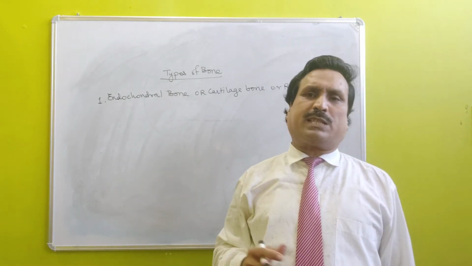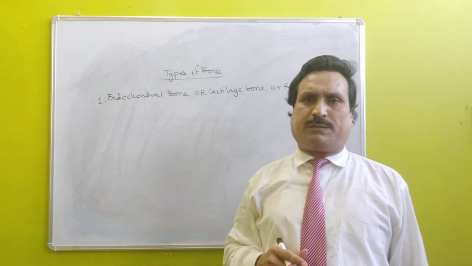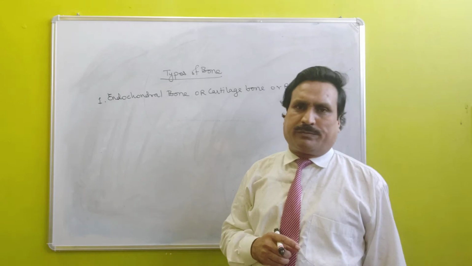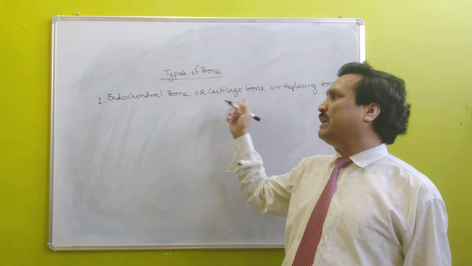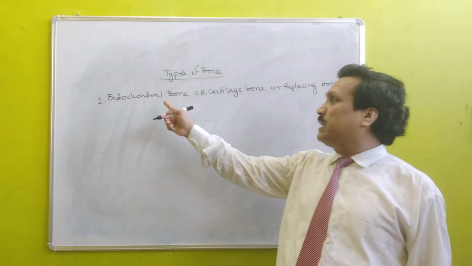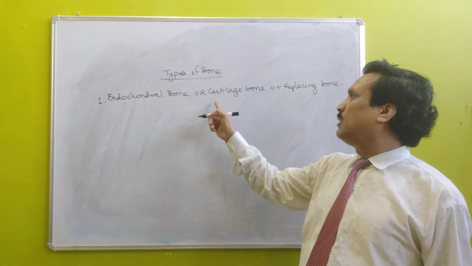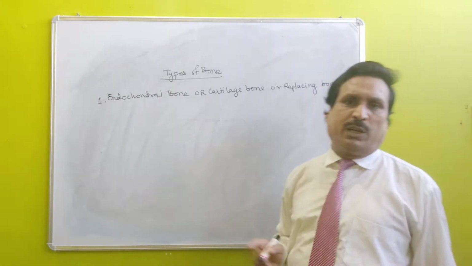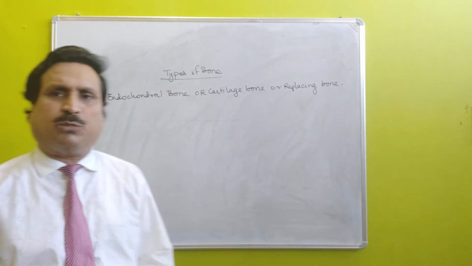Now we are going to discuss the types of bones. Here the first type of bone is mentioned. The first type of bone is endochondral bone or cartilage bone or replacing bone.